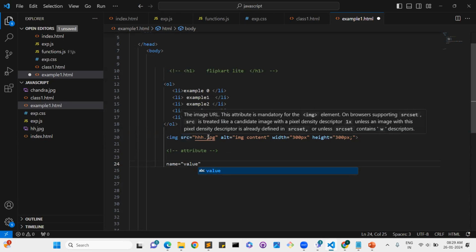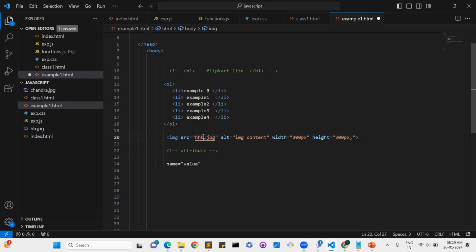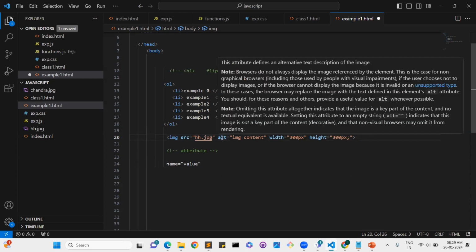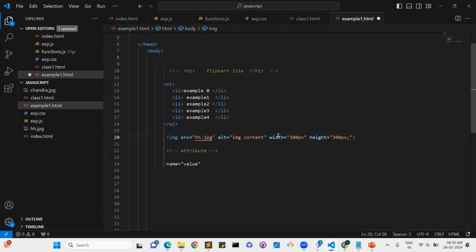SRC is the name, hh.jpg is the value. Alt is the name, image content is the value. Width is the name, 300 pixels is the value. Height is the name, 300 pixels is the value. So these are attributes.